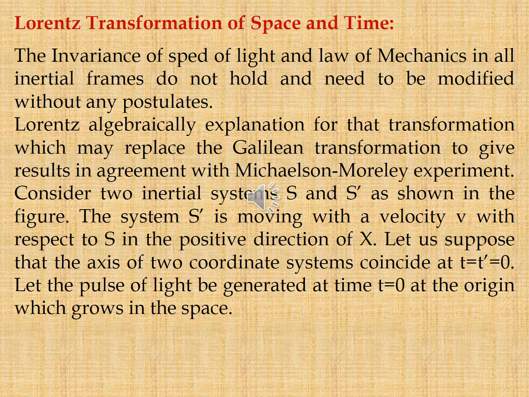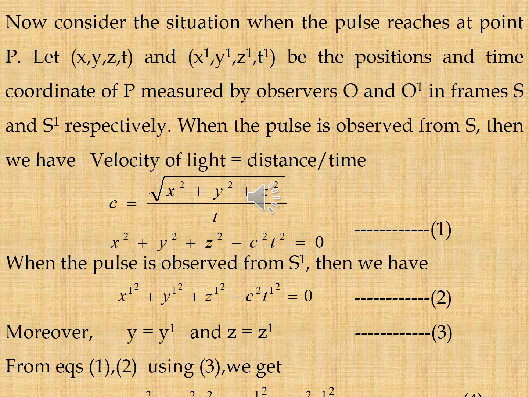Let us suppose that the axes of two coordinate systems coincide at t is equal to t dash is equal to 0. Let a pulse of light be generated at t is equal to 0 at the origin, which grows in the space. Now consider the situation when the pulse reaches point P. Let x, y, z, t and x dash, y dash, z dash, t dash be the position and time coordinates of P measured by the observers O and O dash in frames S and S dash respectively.